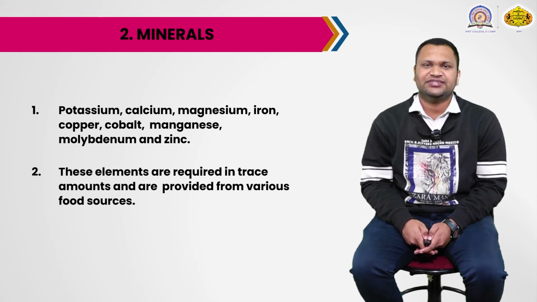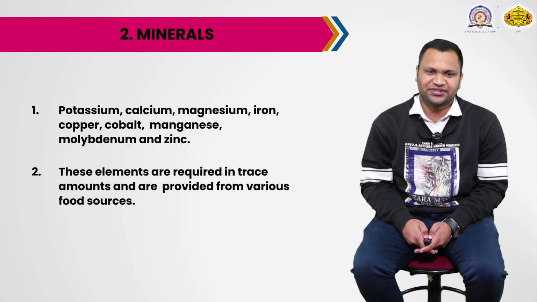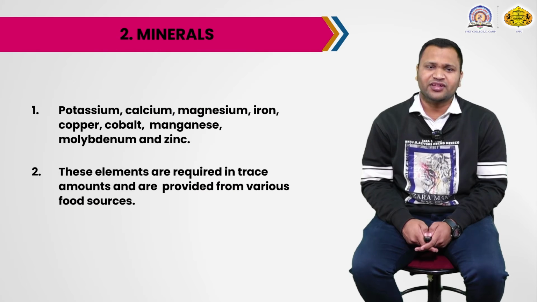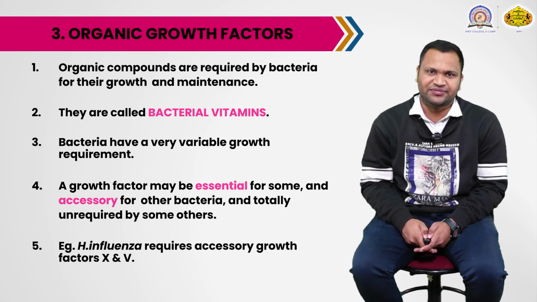Okay, so the second category is minerals. We have discussed the basic nutritional requirements. Now the second one is minerals. There are certain minerals which are required for the growth of microorganisms: potassium, calcium, magnesium, iron, copper, cobalt, manganese, molybdenum and zinc. These elements are required in trace amounts and are provided from various food sources, from which microorganisms can get these minerals. They are nothing but the cofactors that are required by the various enzymes.